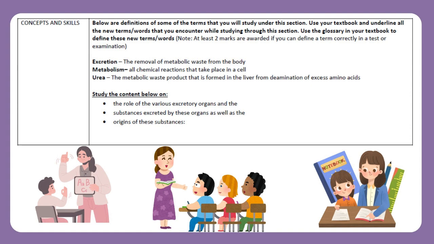Excretion, the removal of metabolic waste from the body. Metabolism, all chemical reactions that take place in a cell. Urea, the metabolic waste product that is formed in the liver from deamination of excess amino acids. Study the content below on the role of the various excretory organs and the substances excreted by these organs as well as the origins of these substances.